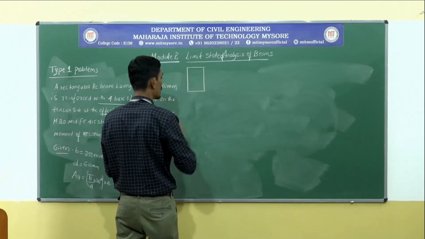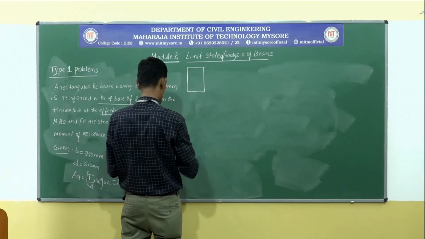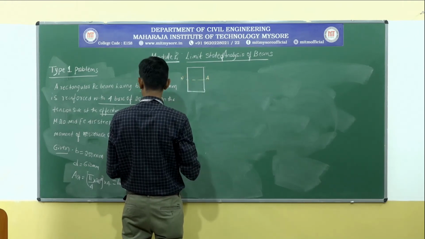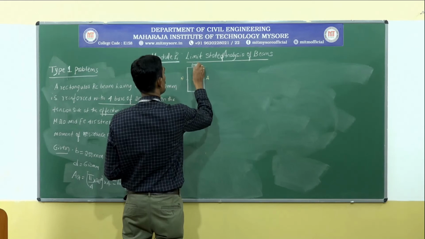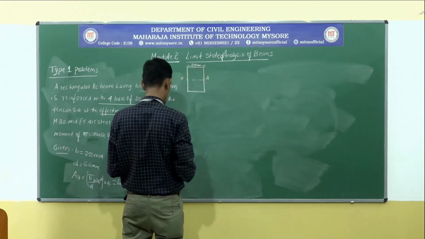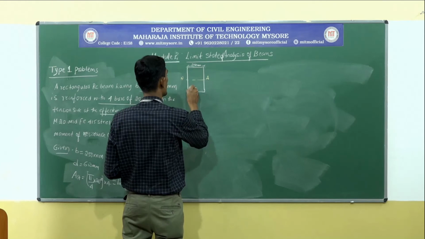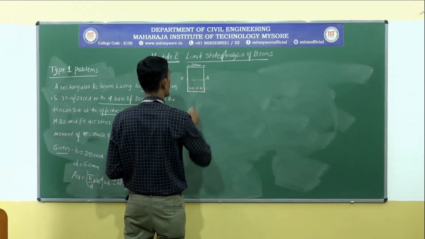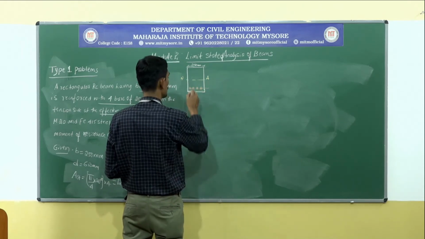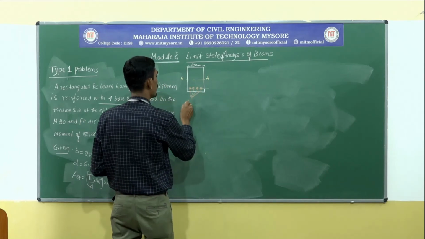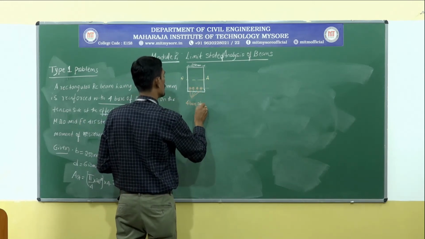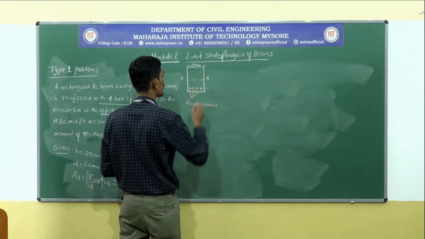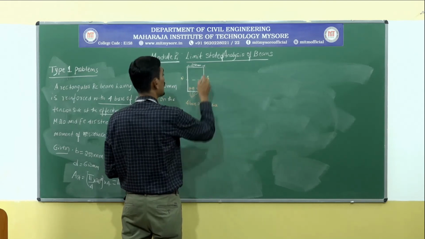In this cross section, this will be the neutral axis and b will be 250 millimeter, and it will be provided with four bars of 20 mm dia, and they have been given this effective depth.